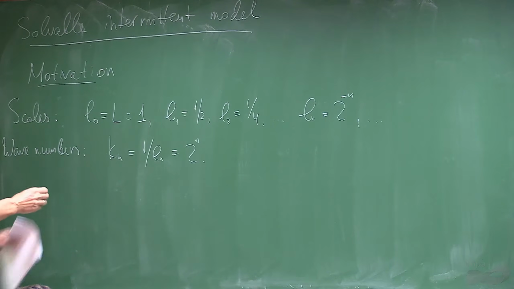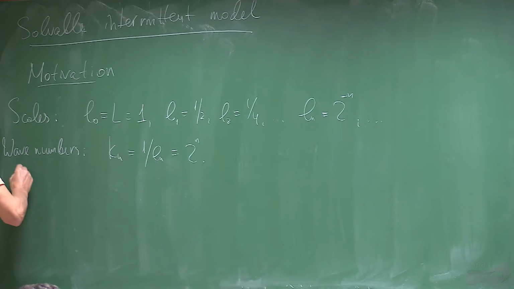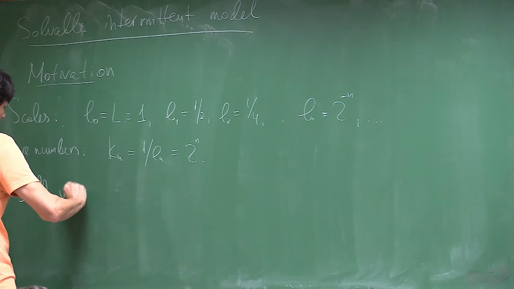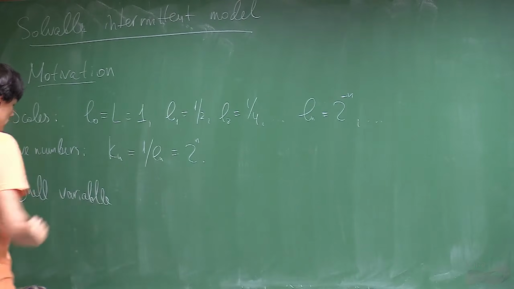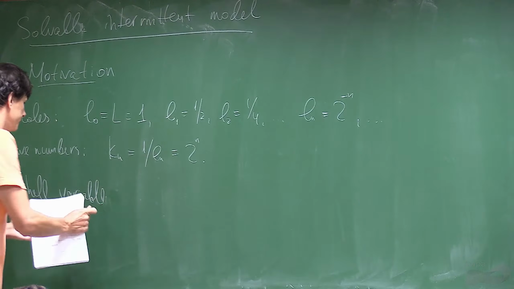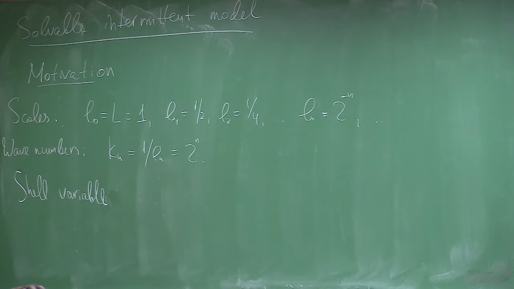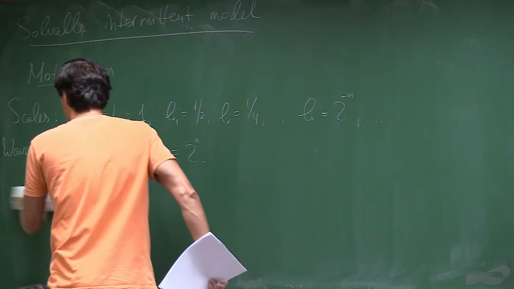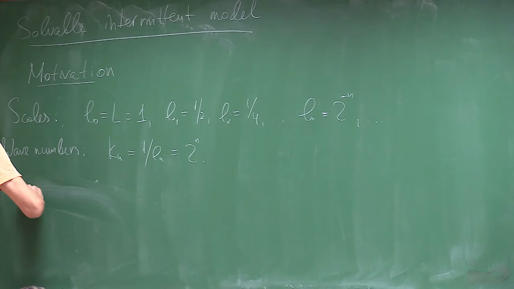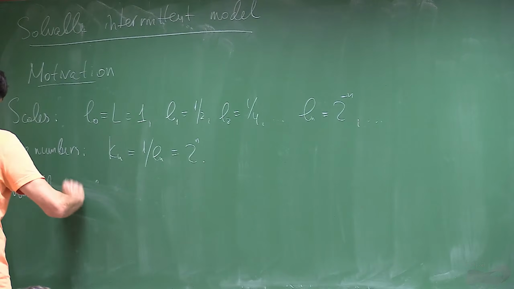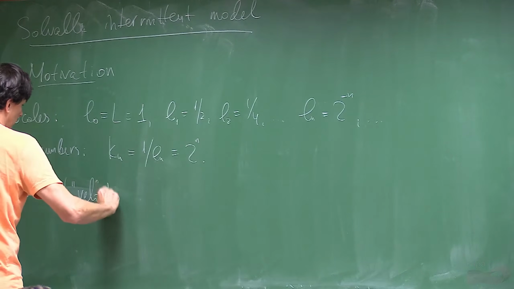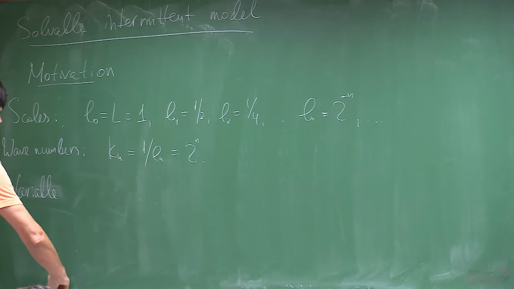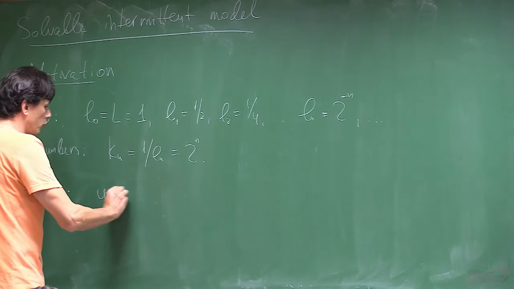And then for each scale, we will consider a variable. Like velocity. So at each scale we consider a variable, and in our models we just take it to be complex.